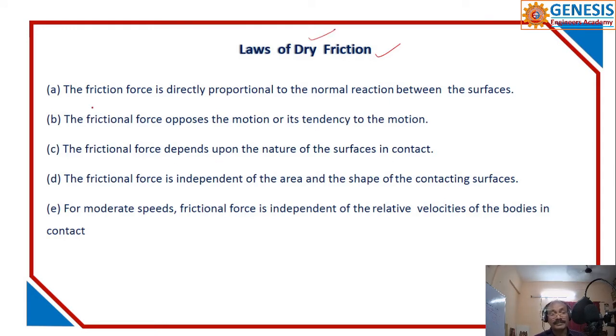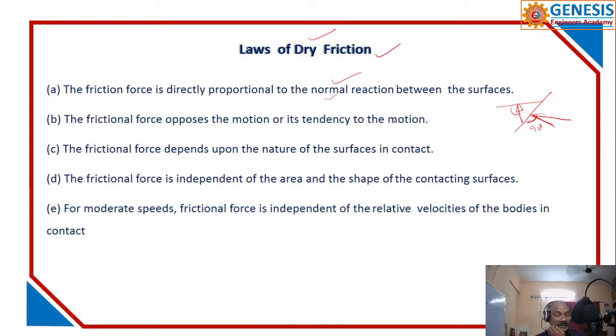The first point is that the friction force is directly proportional to the normal reaction between the surfaces. If the surfaces are horizontal or inclined, the normal reaction is perpendicular to the surface.